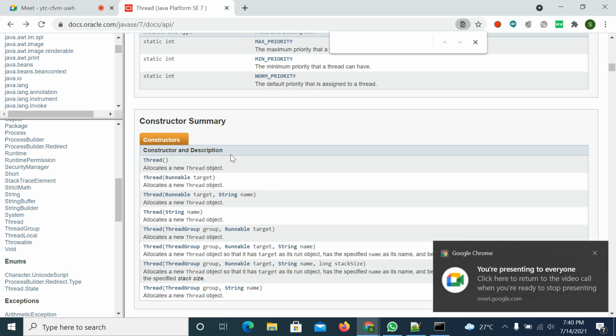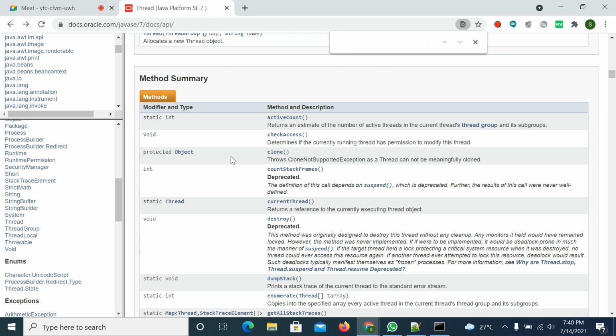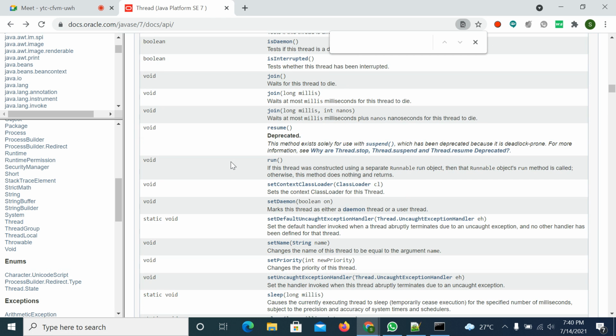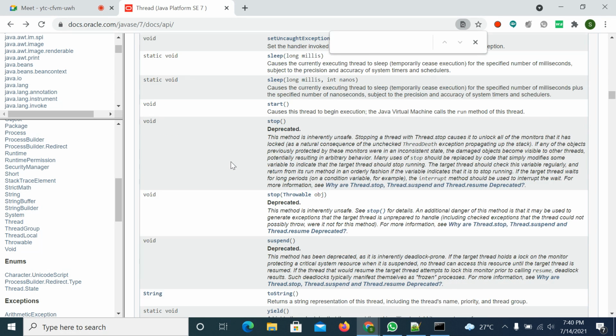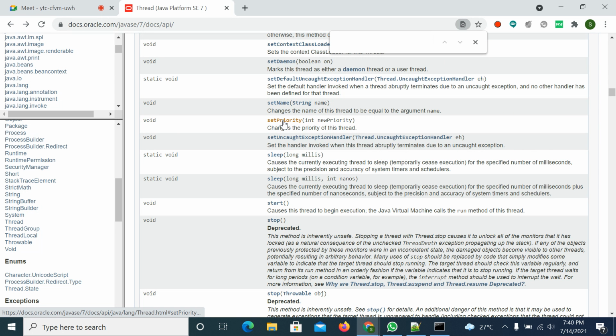You can set the priority by using the setPriority method. See here, the setPriority method is here. For the setPriority method, you can pass one integer number. The parameter type is integer, but the integer number must be 1 to 10 only. If you are crossing the limit, what will happen? We will see.